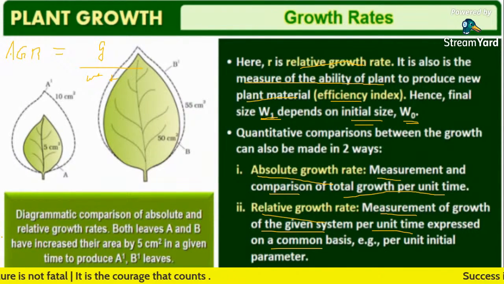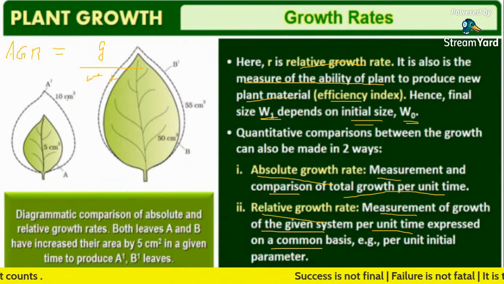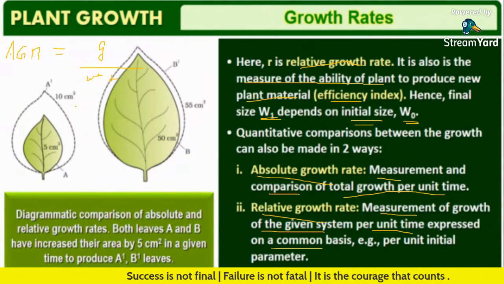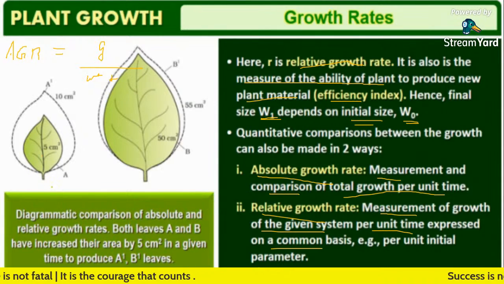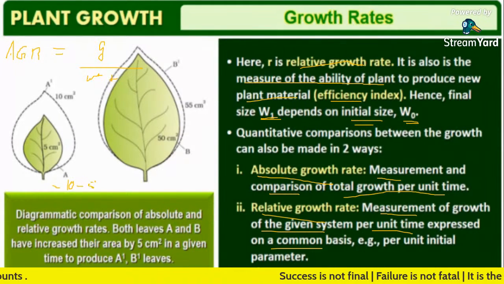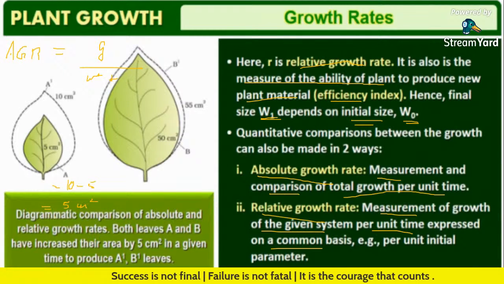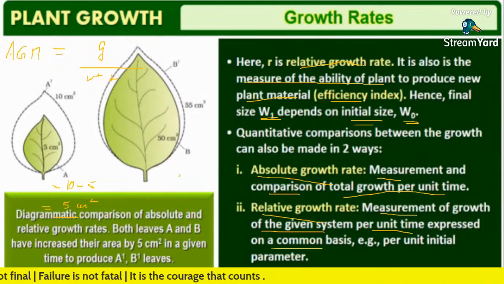Here, look, you can see 5 centimeter square and 10 centimeter square. So what is the absolute growth rate in this figure? It is 10 minus 5, that is 5 centimeter square. Here it is 55 minus 50, that is also 5 centimeter square, the absolute growth rate.